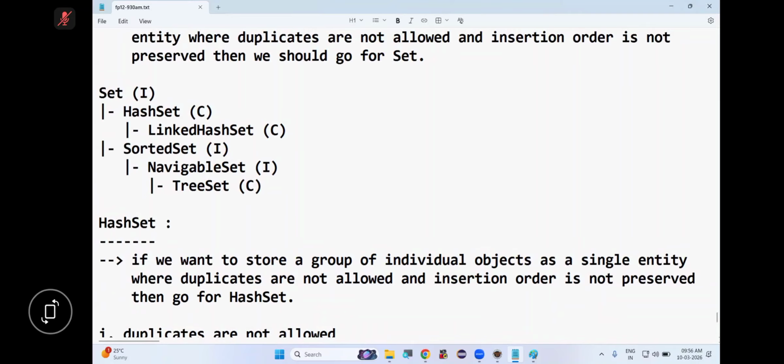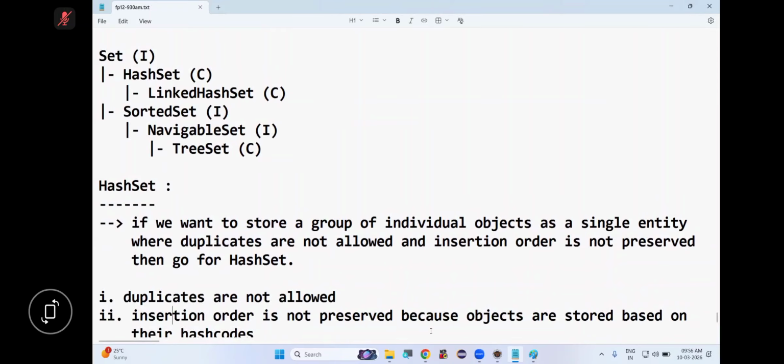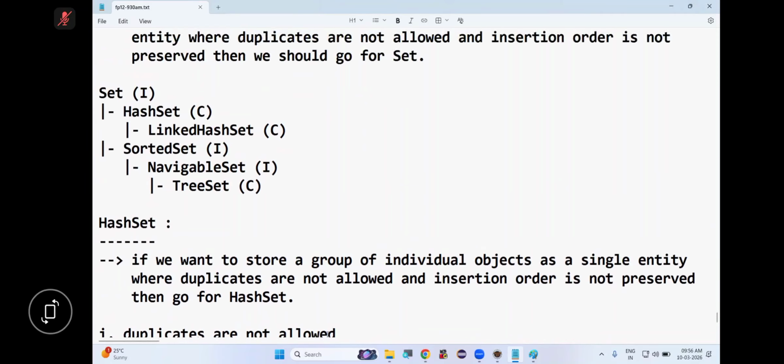So in HashSet, insertion order is not preserved. Do you know why? Because in HashSet, the objects, which are called elements, are stored according to their hash code, or based on their hash codes. Hash codes means reference number. So insertion order is not preserved because objects are stored based on their hash codes. Are you following or not?